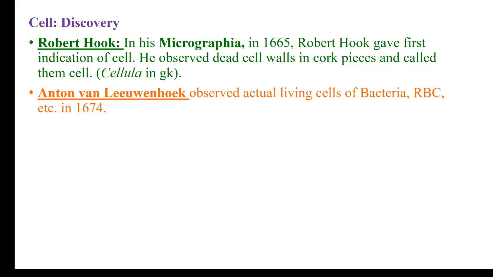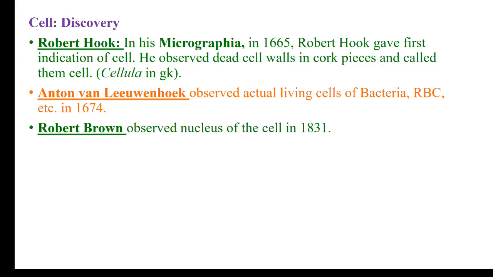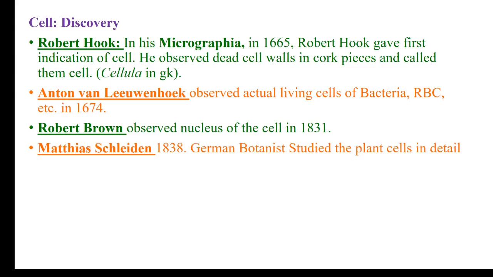Then Anton von Leeuwenhoek, again famous for his microscope. He designed some microscopes. He observed the living cell for the first time. Whatever was observed by Robert Hooke were just the dead cell walls, but for the first time, something living was observed by Leeuwenhoek. He observed some bacteria, he studied RBCs, and he published his work in 1674. Then Robert Brown for the first time studied the nucleus of the cell in 1831.